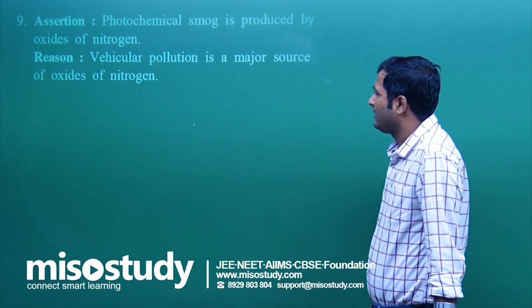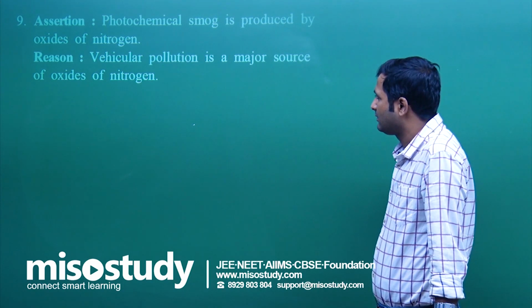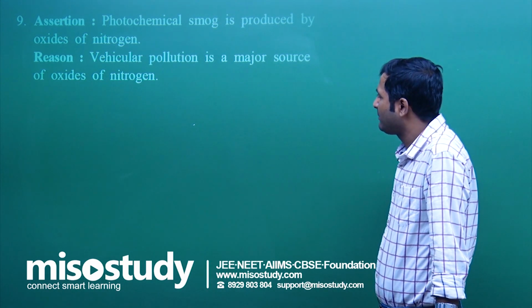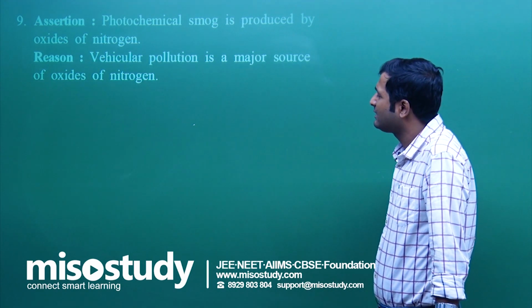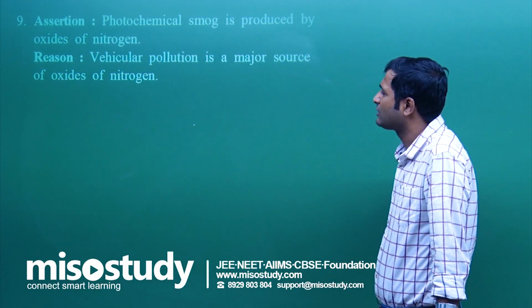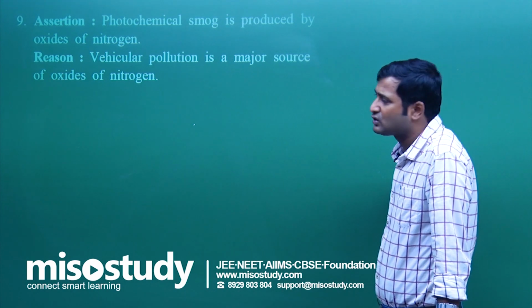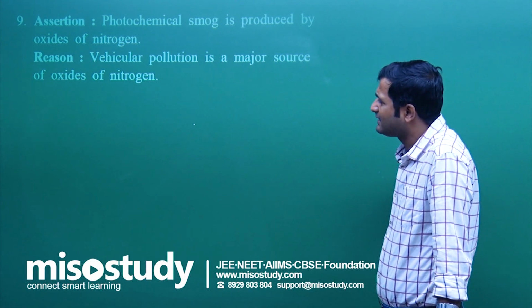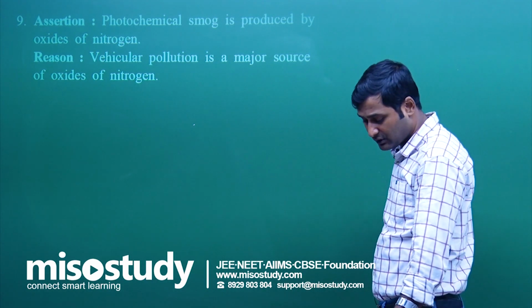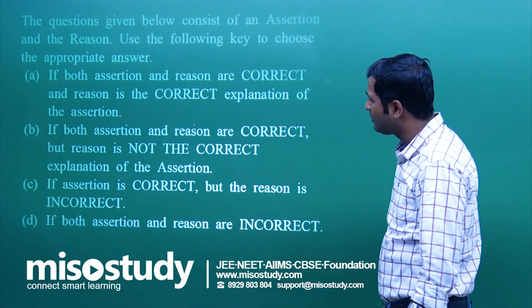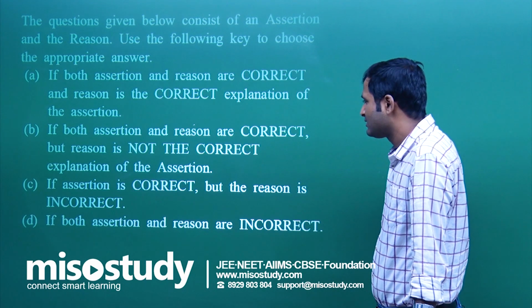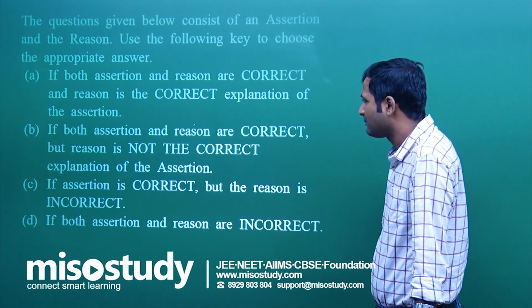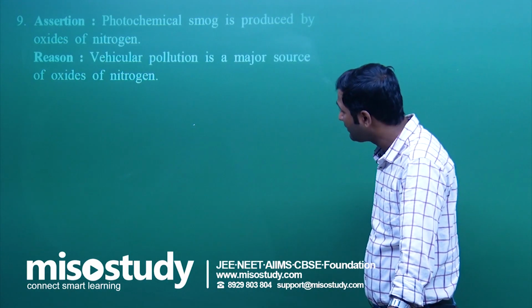Vehicular pollution is the major source of oxides of nitrogen, yes that is correct, but it doesn't mean that all oxides of nitrogen come from vehicular pollution. So assertion is correct, reason is correct, but reason does not explain assertion. Mark B.